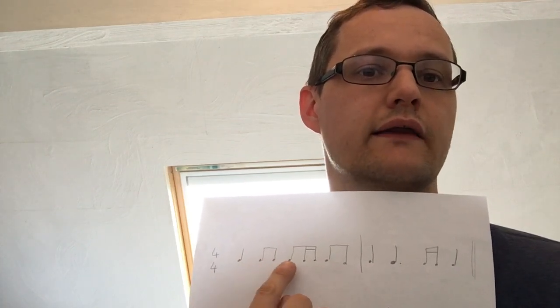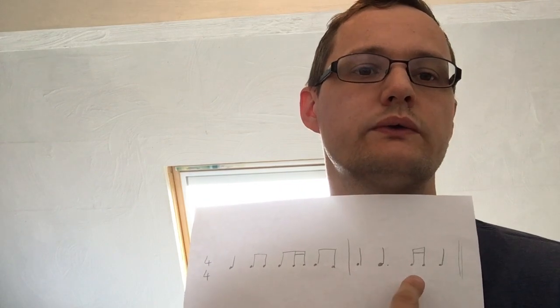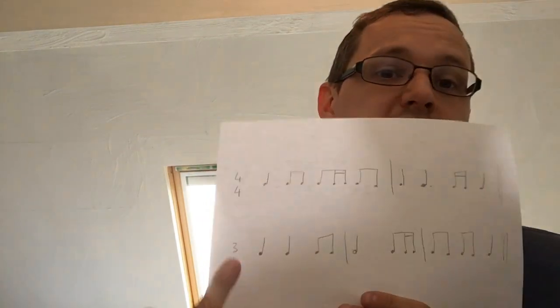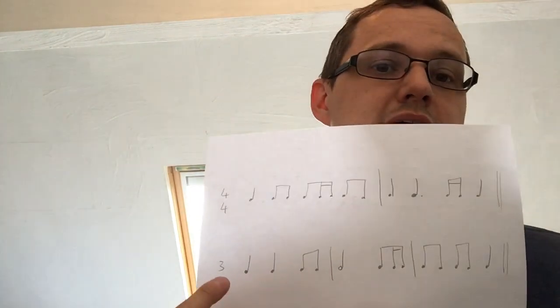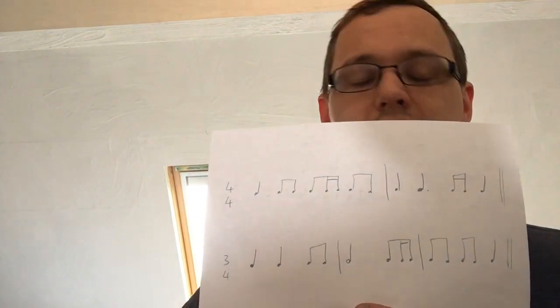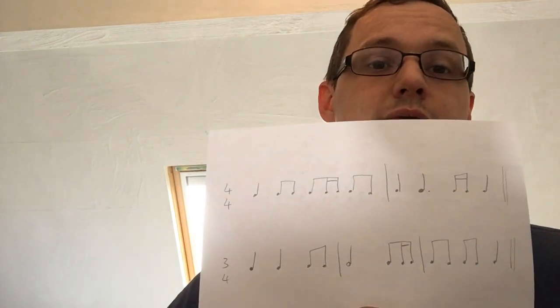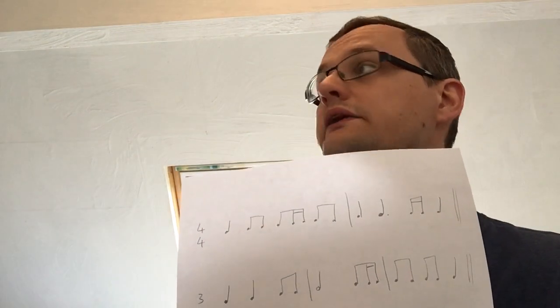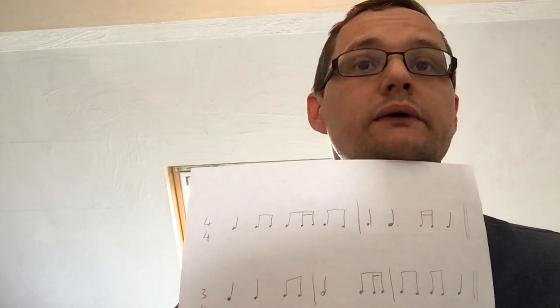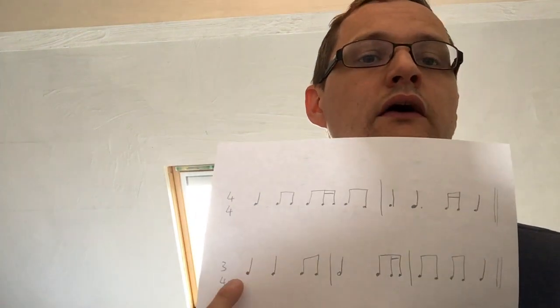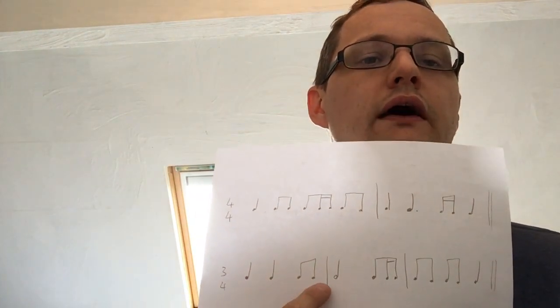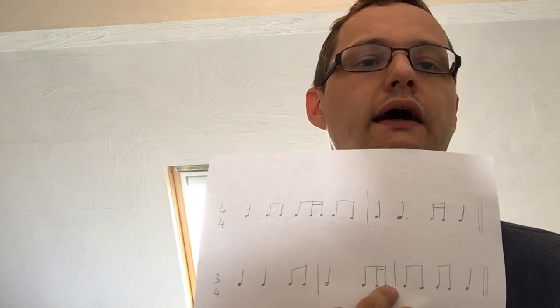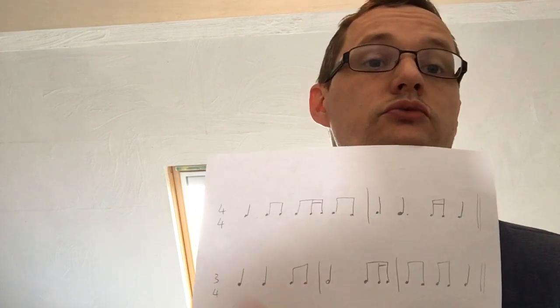1, 2 and 3 and a 4 and 1, 2 and a 4. And it works in 3/4 as well. So this example's in 3/4, so it works in any time signature. So in 3/4, then you've got 3 crotchets in a bar. So you count 1, 2, 3. 1 and 2 and 3 and 1 e and a 2 e and a 3 e and a. So this goes 1, 2, 3 and 1, 3 and a 1 and 2 and 3.